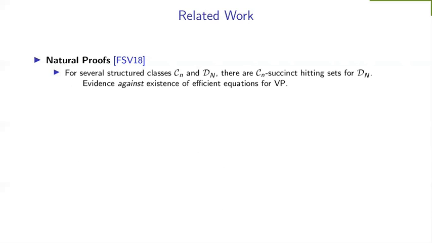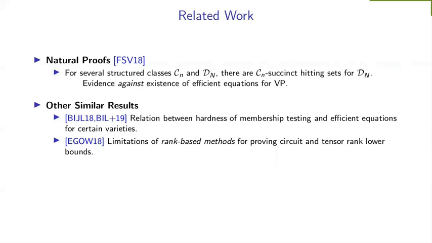There are some other works of a similar theme. The recent works of Blaser et al. explore relations between hardness of membership testing for some algebraic varieties and efficient defining equations for those varieties. Also, there is another recent work of Efremenko, Garg, Oliveira, and Wigderson that shows some limitations of rank-based methods for proving circuit and tensor rank lower bounds. Rank-based methods are a certain special class of algebraically natural methods, but again, not all algebraically natural methods are rank-based.